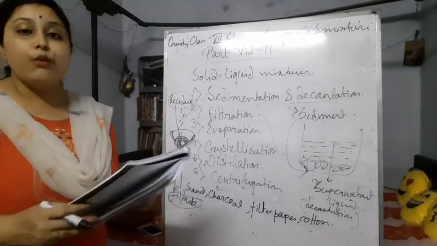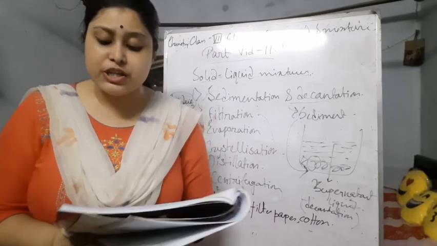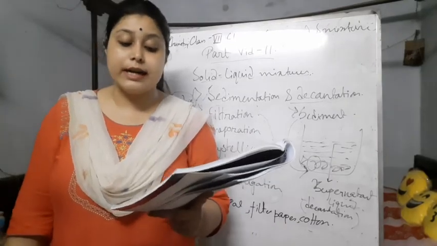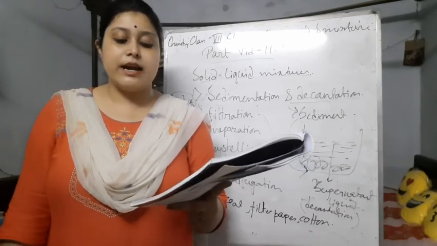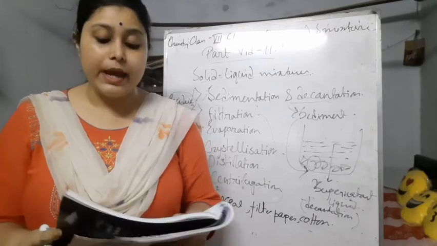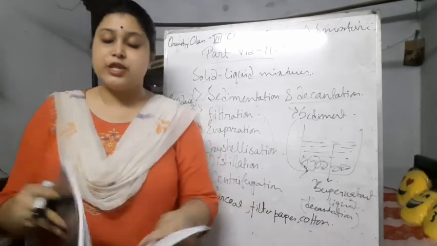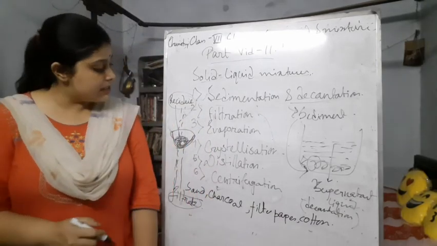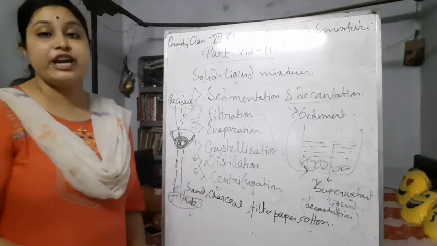What are the examples of filtration? Mixtures like chalk and water, clay and water, tea and tea leaves, sawdust and water, etc. We can separate them by this method. In the next class we will talk more about solid liquid mixtures and the other procedures like evaporation, crystallization, distillation, centrifugation, etc.